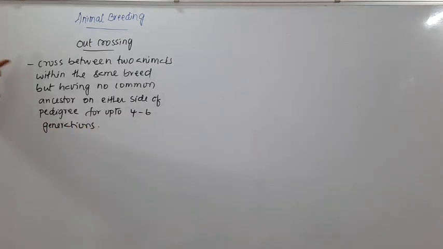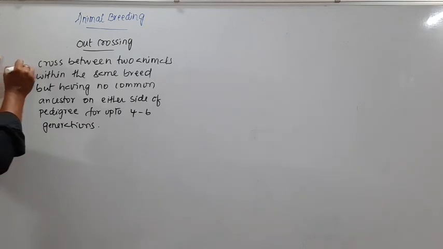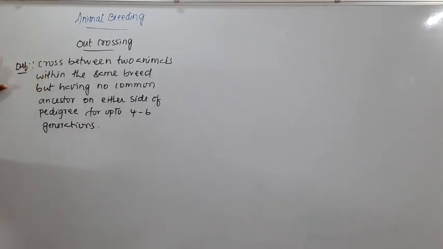So this is what I'm going to take as the definition: a cross between two animals within the same breed but having no common ancestor on either side of the pedigree.